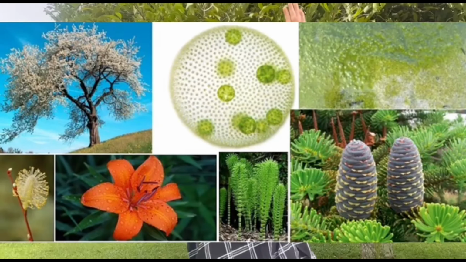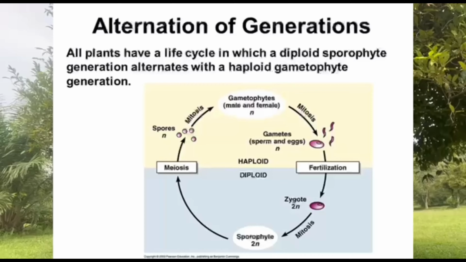Good morning. Today I will explain our new topic, which is the green kingdom, also known as the Plantae kingdom. It is important for us to know the unique characteristics it has that make it distinguishable into this kingdom. First of all, Plantae can live in two forms, dependently or independently. This is why we call it alternation of generation.